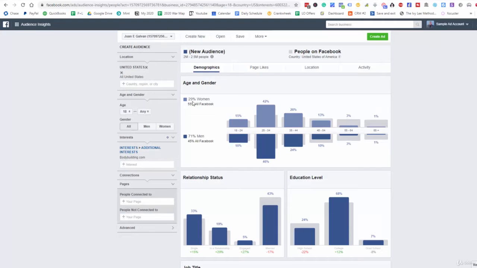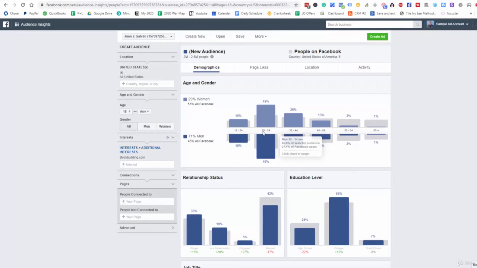So now we can see that we have an audience of 2 million to 2.5 million people. This is going to be great because it's going to give us information as to how we can break this down even further. Here we can see the audience of 18 to 24, then 25 to 34, and then 35 to 44. Typically these two are the best ages that we can target, and more often than not, it's going to be the majority of men that are interested in bodybuilding products.